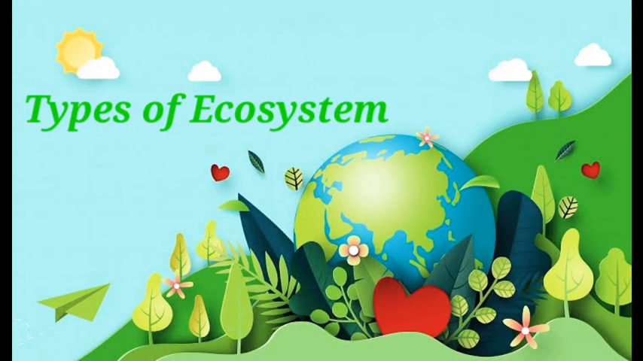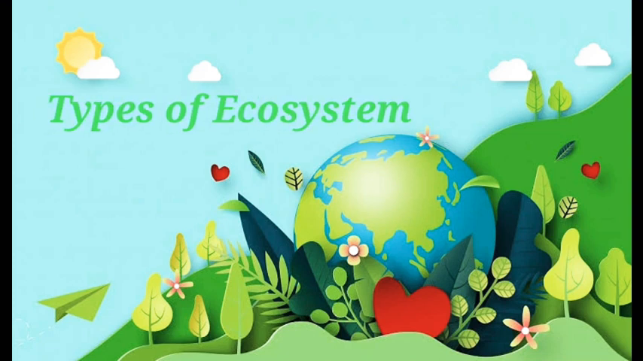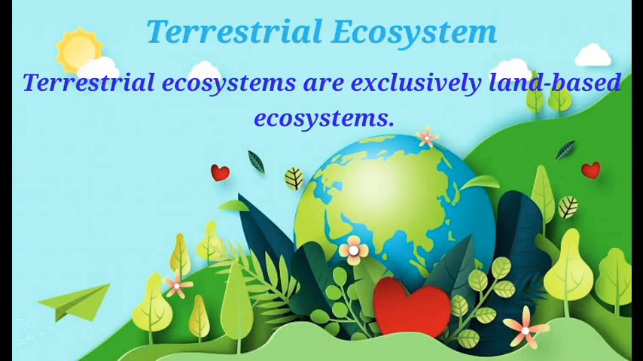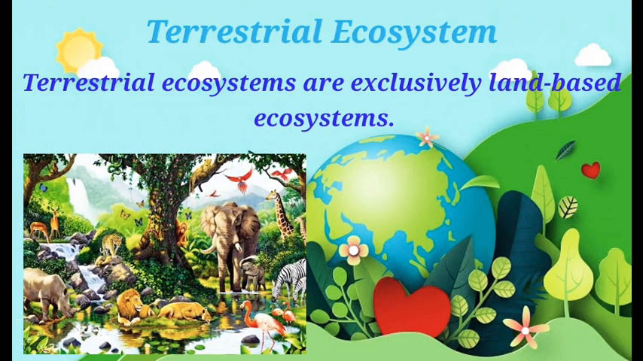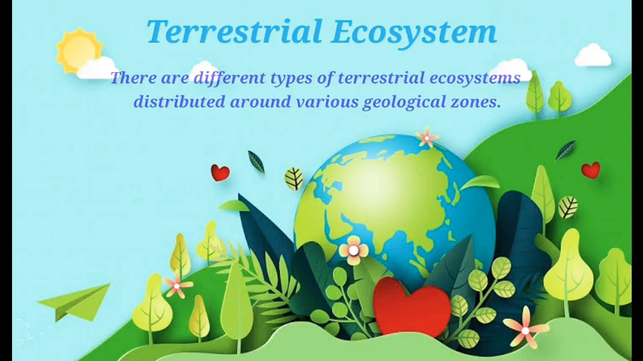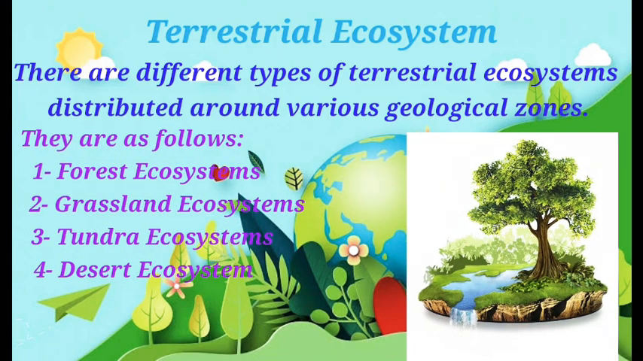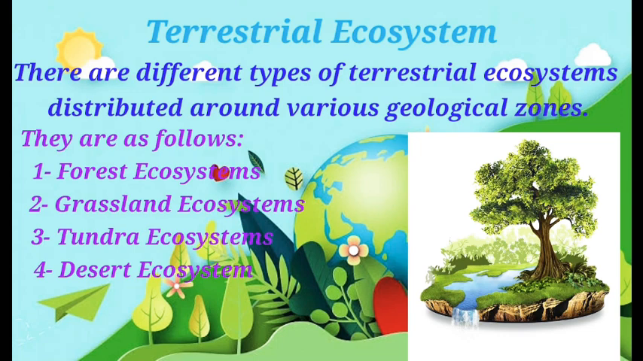Now we are going to study how many types of ecosystem. First, terrestrial ecosystems. These ecosystems are exclusively land-based ecosystems. There are different types of terrestrial ecosystems distributed around various geological zones. They are as follows: forest ecosystems, grassland ecosystems, tundra ecosystems, desert ecosystem.